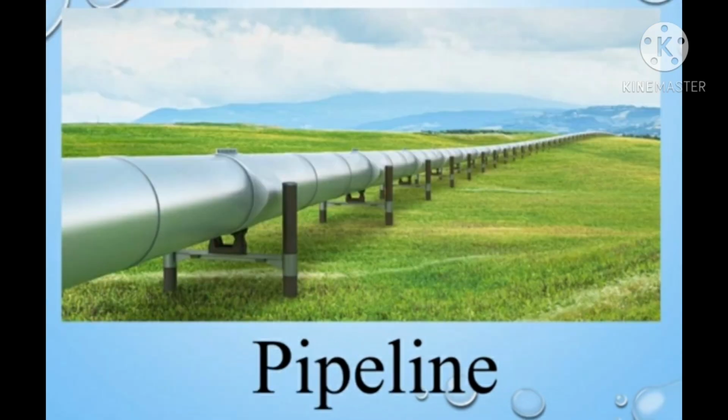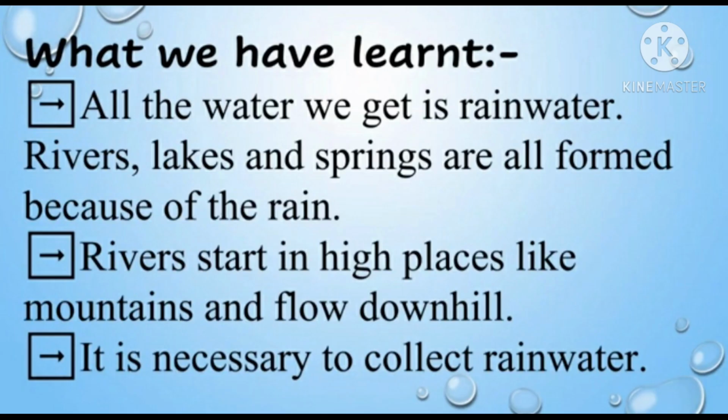Now children, did you understand where water comes from? So what did we learn in this lesson? We learned that all the water we get, in rainwater, rivers, lakes and springs, is formed because of the rain. Rivers start in high places like mountains and flow down the hill, and it is necessary to collect the rainwater. So students, did you understand where water comes from? You have to revise the video and read the lesson.